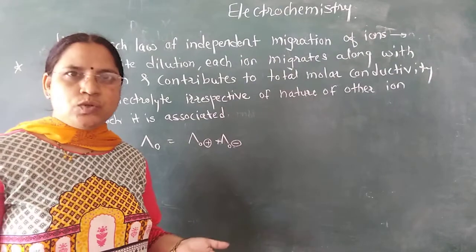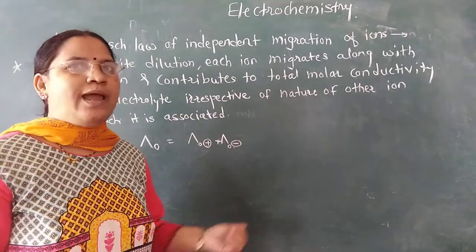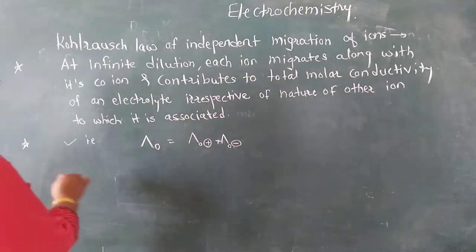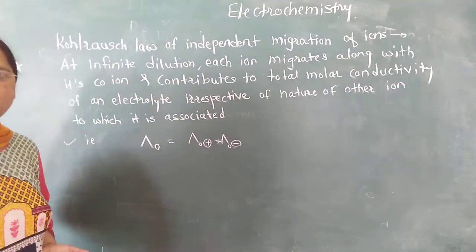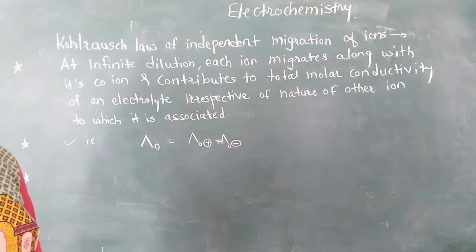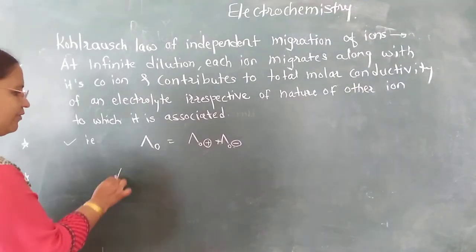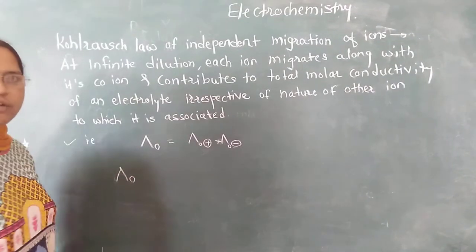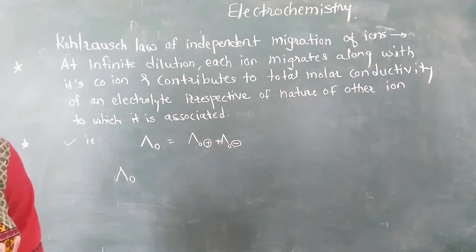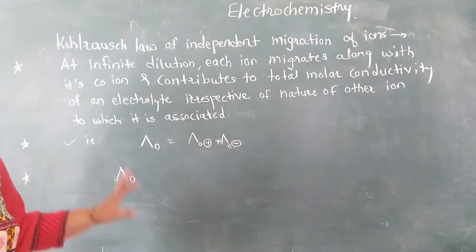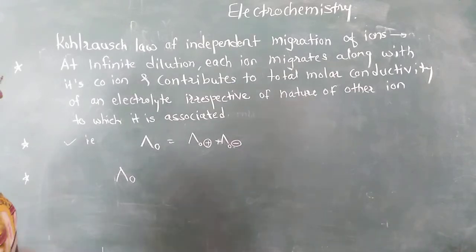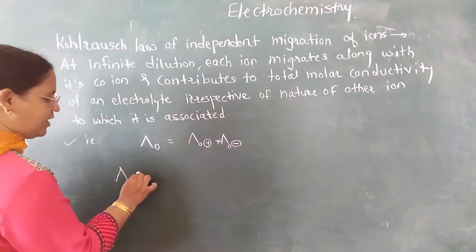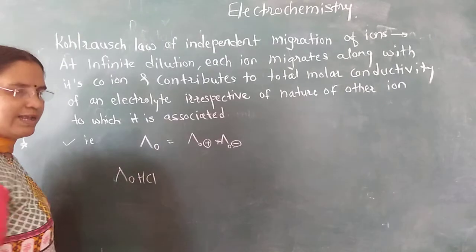Now where is it used, where is it applicable? So, applications of Kohlrausch's law. Using Kohlrausch's law of independent migration of ions, we are able to find the molar conductivity at infinite dilution for a weak electrolyte. For example, the molar conductivity at infinite dilution for HCl.